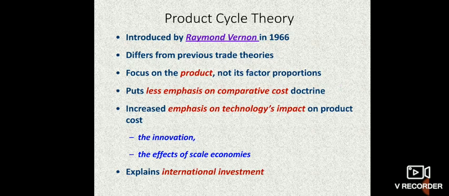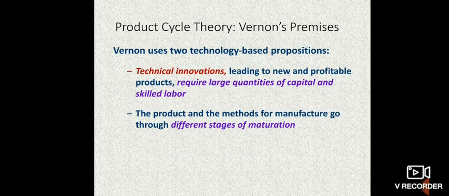The product life cycle theory was introduced by Raymond Vernon in the year 1956. He focused on the product, puts less emphasis on the comparative cost and more emphasis on the technology's impact on the product cost. And he explains international investment too. He used two technology based propositions here. Technical innovations leading to new and profitable products require large quantities of capital and skilled labor. The product and the method of manufacture go through different stages of production. These are the two technology based propositions.